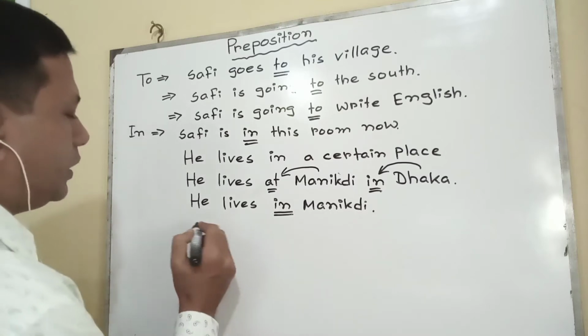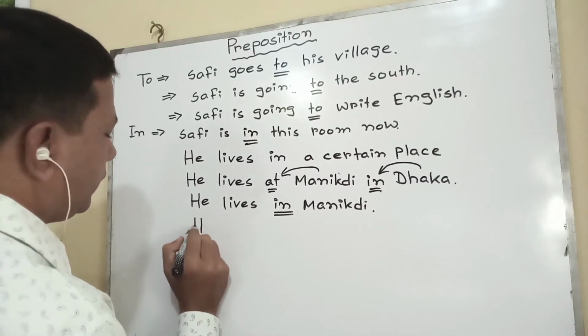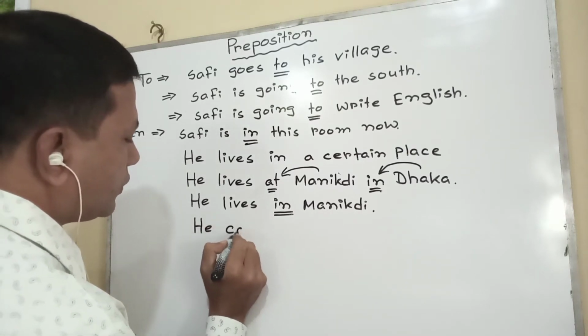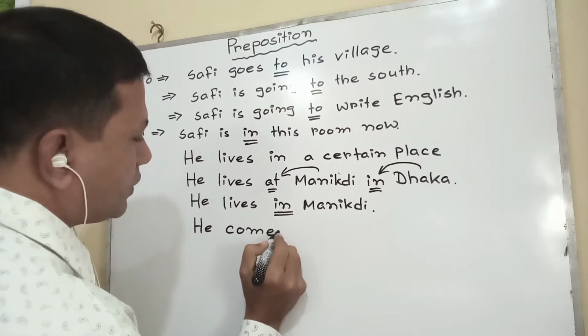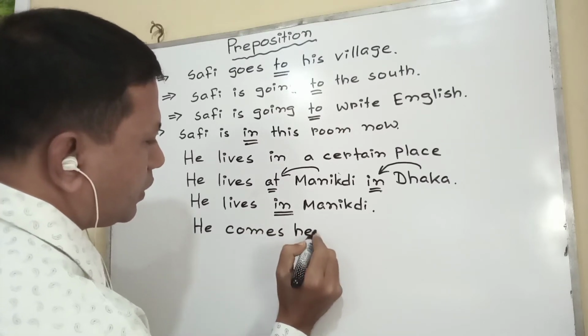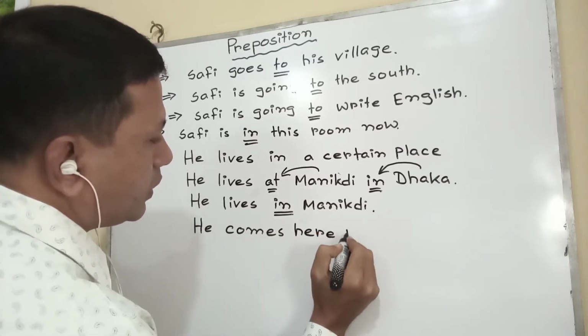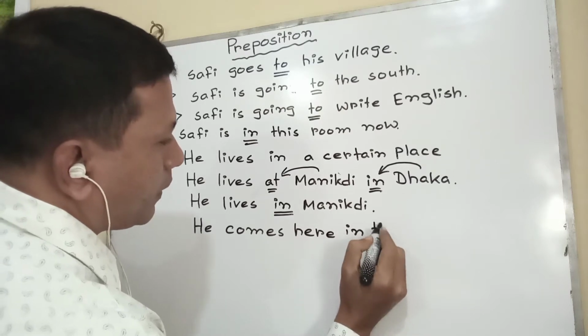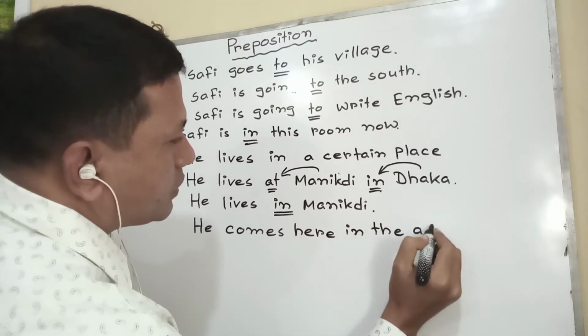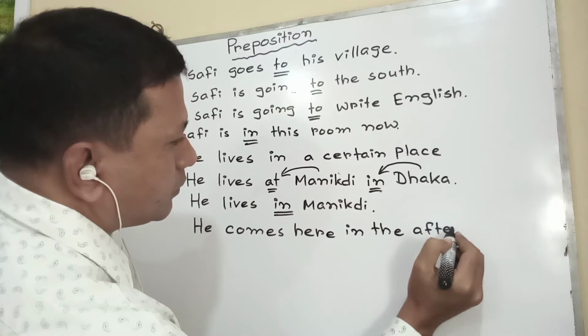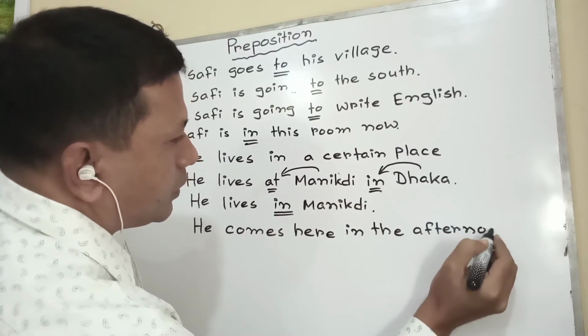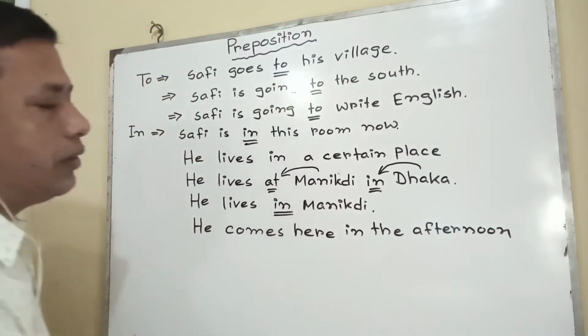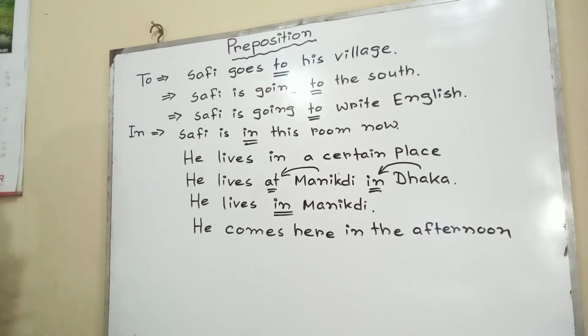Then I am going to mention time. He comes here in the afternoon. In the afternoon, in the morning, in the evening, in this way.